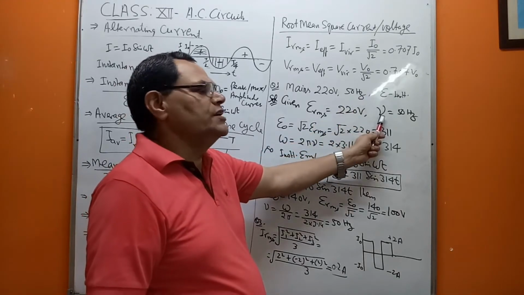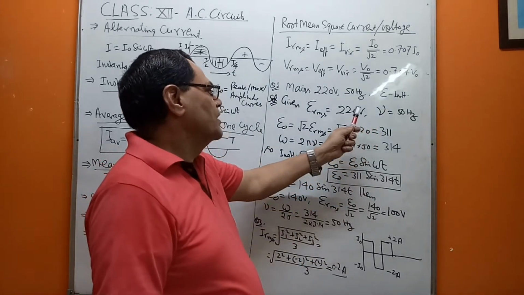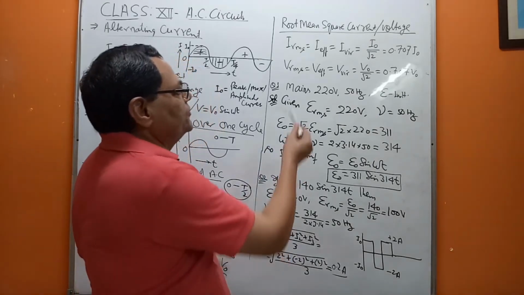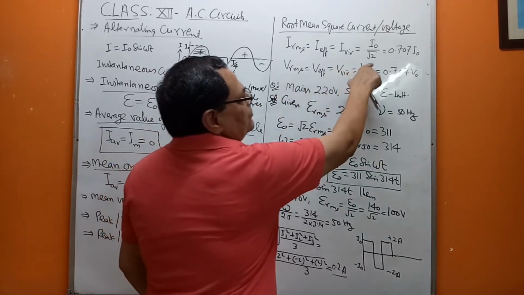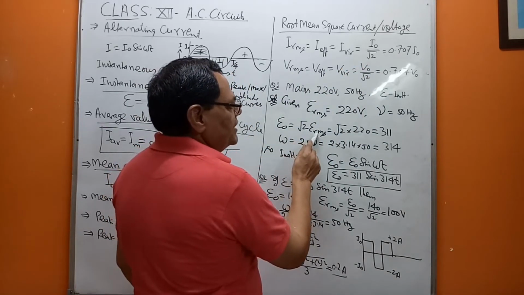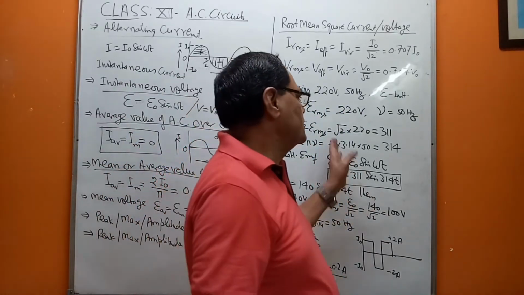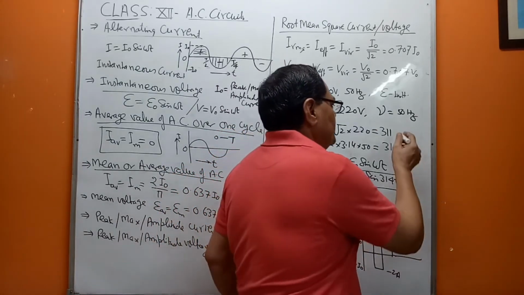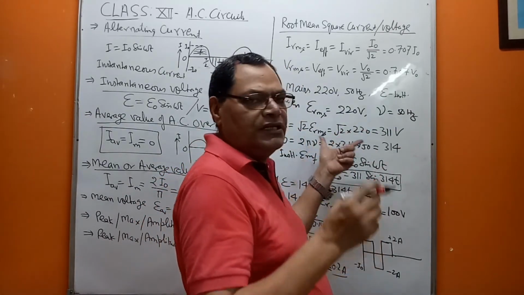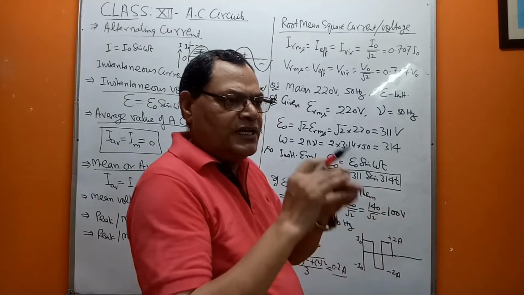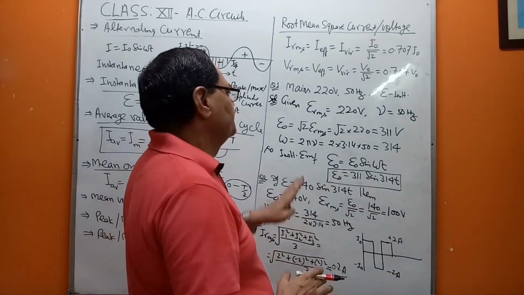This is the frequency nu. In some books you will find a small f as the symbol for frequency. Then how much is E naught? You know the formula: VRMS is equal to V naught upon root 2. So if you take root 2 across, you will get V naught. Therefore E naught will be root 2 times ERMS. So root 2 into ERMS, which is given to us as 220. You simply solve it. It's simple mathematics, in terms of volts. Whatever value comes, ultimately you should know the process or the formula.